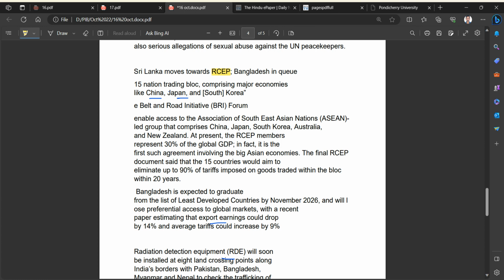Actually, Bangladesh is willing to join the RCEP because at present it has least developed country status, which means it has preferential access to certain countries and has no tariffs. But when it loses the tag by 2026, it may not have the favorable tariff reduction in some countries, and because of that, income will go down,